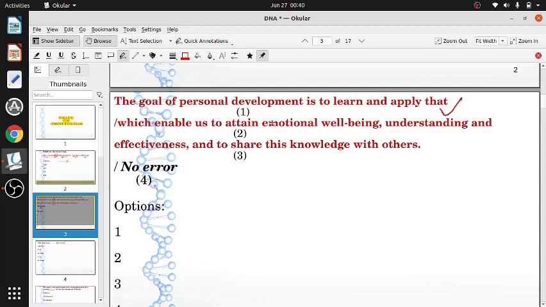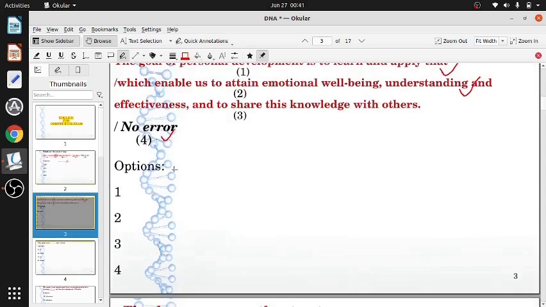The second part is which enable us to attain emotional well-being, understanding, and the third part is effectiveness and to share this knowledge with others. And the fourth option, as usual, no error. So where does the error lie?